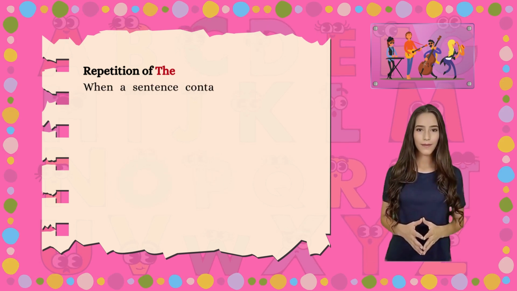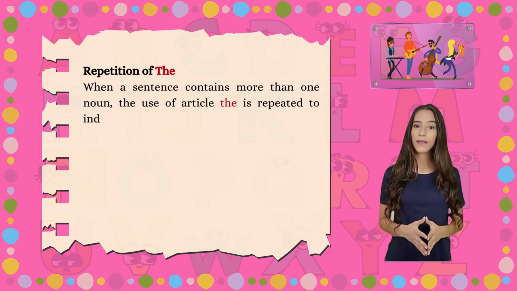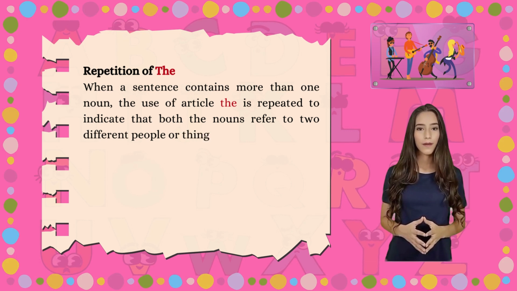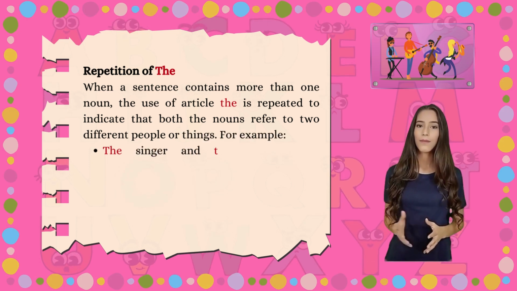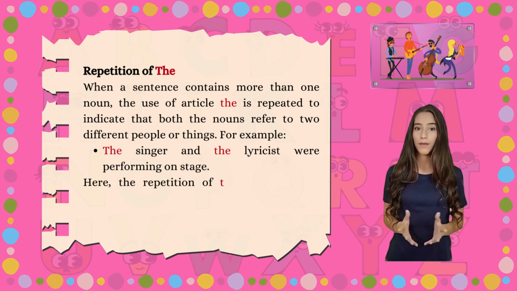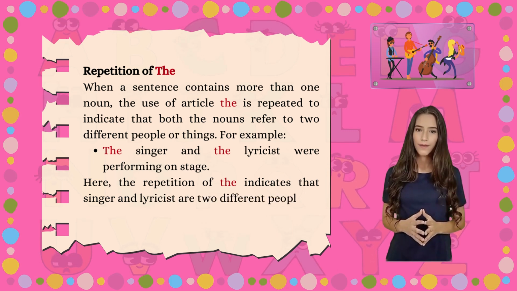Repetition of the. When a sentence contains more than one noun, the article the is repeated to indicate that both the nouns refer to two different people or things. For example, the singer and the lyricist were performing on stage. Here, the repetition of the indicates that singer and lyricist are two different people.